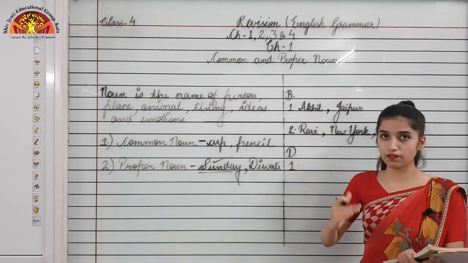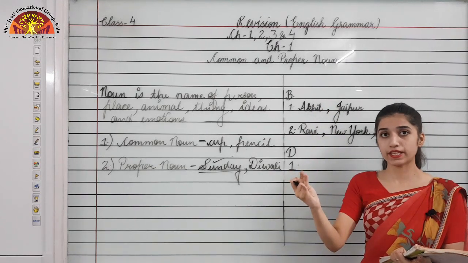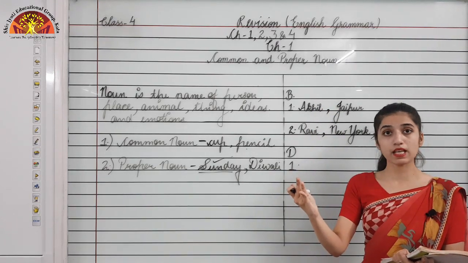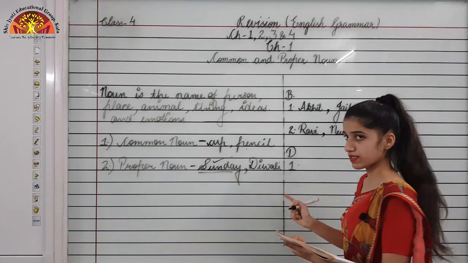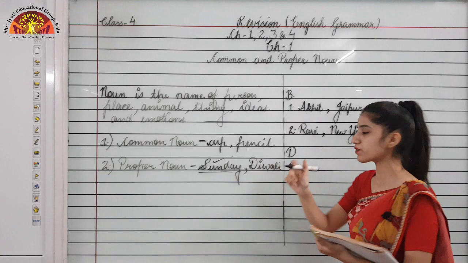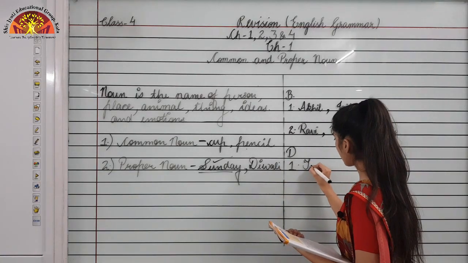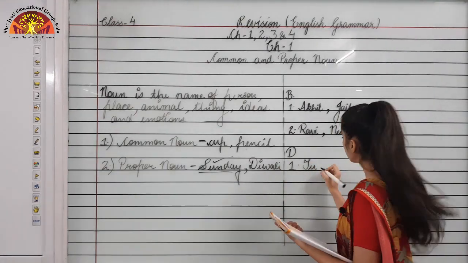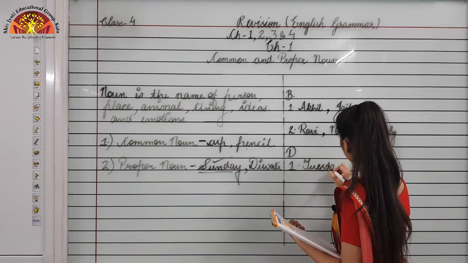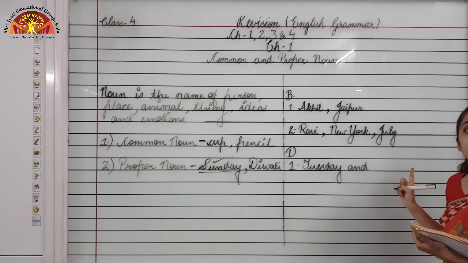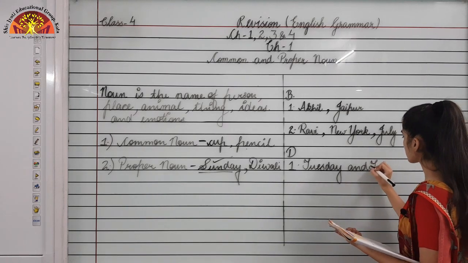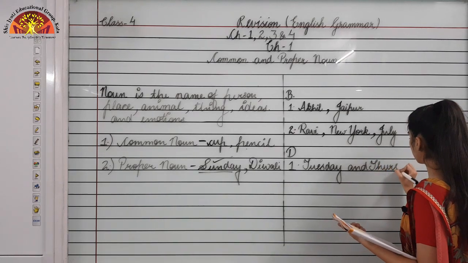As you all know the days of the week, Monday, Tuesday, Wednesday, Thursday. So Wednesday is coming between what? Tuesday and Thursday. So this is the answer. In the first blank you will write Tuesday, and Tuesday's T would be capital. And in the second blank you will write Thursday, so Thursday's T also capital.